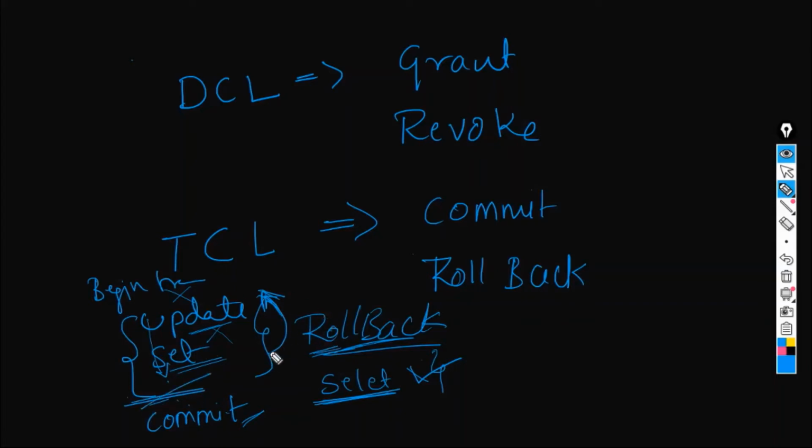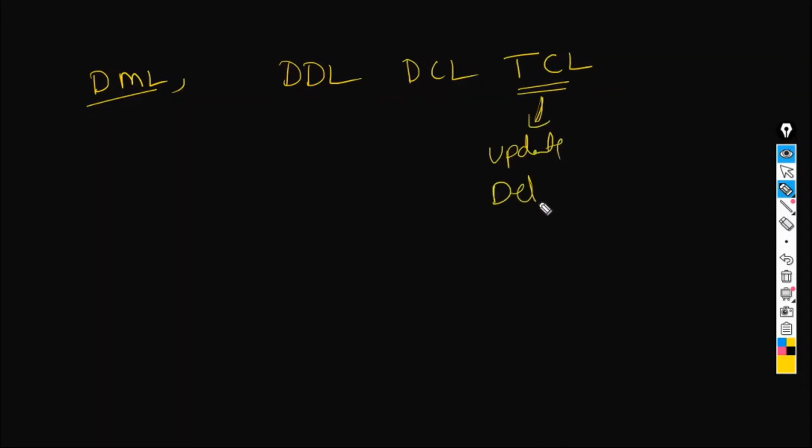But with the rollback statement, no, this is wrong, just go back to whatever the original state was. DML, this is what we saw: data manipulation, data definition, data control language, and then transaction control language. You can use this especially when you are doing update and delete.